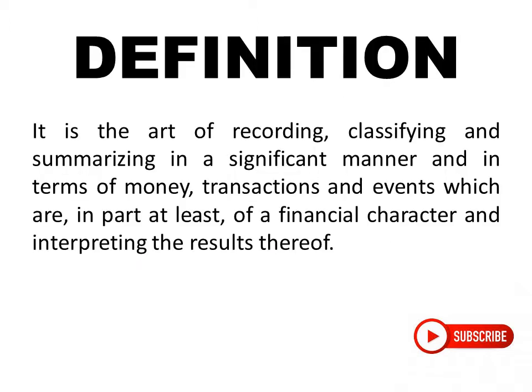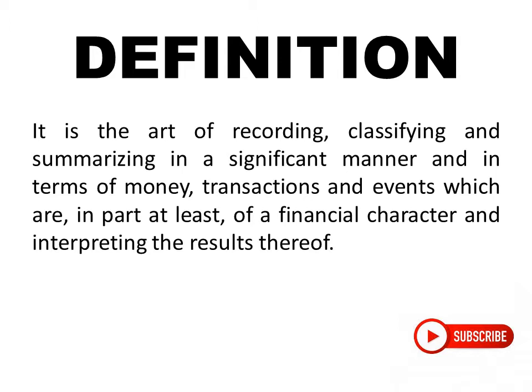Now, starting with what is accounting or the definition of accounting: it is the art of recording, classifying and summarizing in a significant manner and in terms of money, transactions and events which are, in part at least, of a financial character, and interpreting the results thereof. So first of all, we record all the transactions in journals, whenever they are happening. The first thing done in accounting is recording. Then you classify them in ledgers, where they should be classified, right.